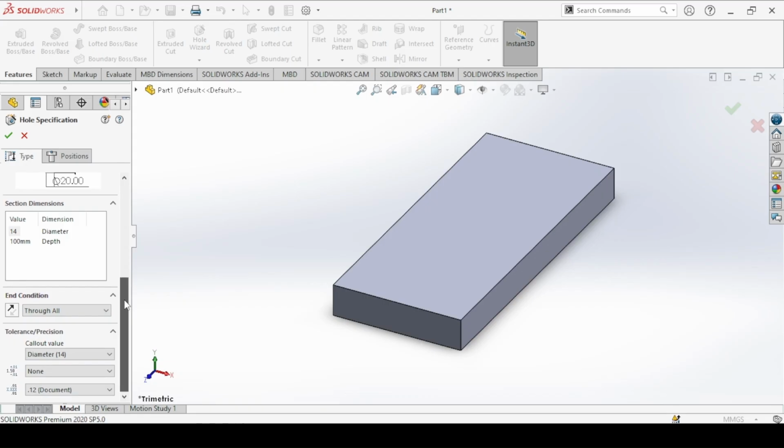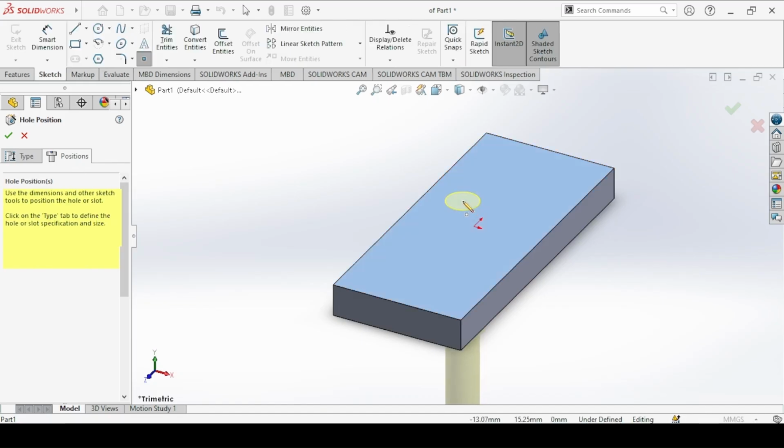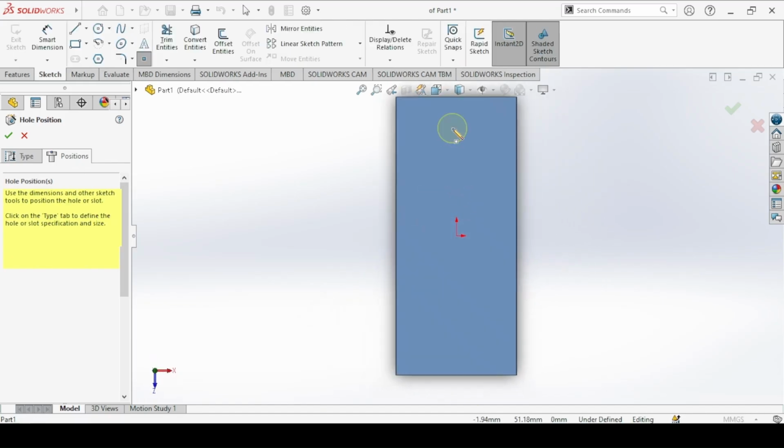There is nothing here we want to touch, so come to positions and then we specify the center for the holes. So click on this face and then we place the first hole here and the second hole here.